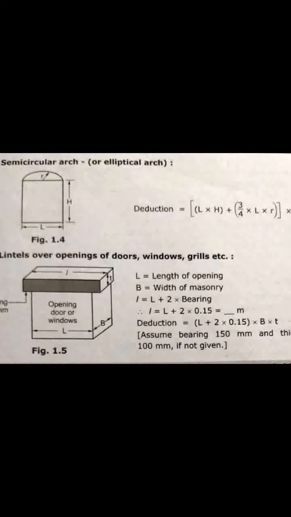So deduction quantity is equal to bracket capital L plus 2 into 0.15 into capital B into T. That means length of lintel into breadth or width of lintel into thickness of lintel. Assume bearing 150 mm and thickness 100 mm if not given.